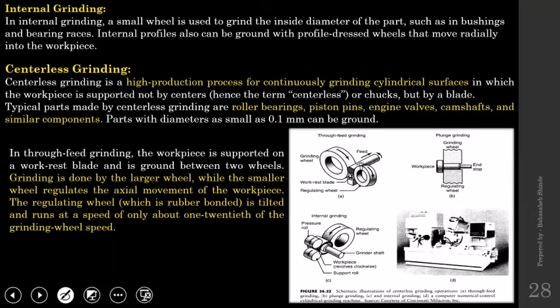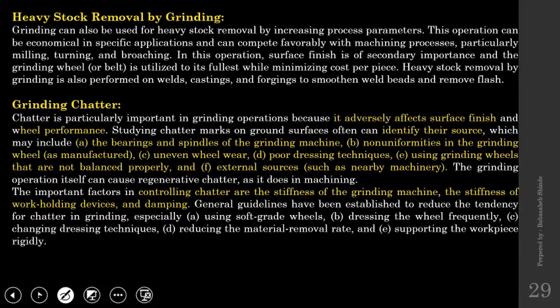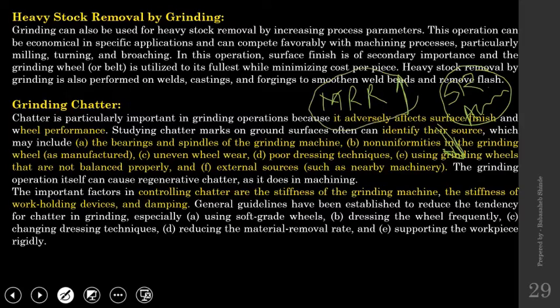So this is an example of centerless grinding: heavy stock removal. Now we can easily talk about this one. Heavy stock removal means the material removal rate has to be maximum. The surface finish or accuracy will be less important. The important thing is to maximize the material removal rate.